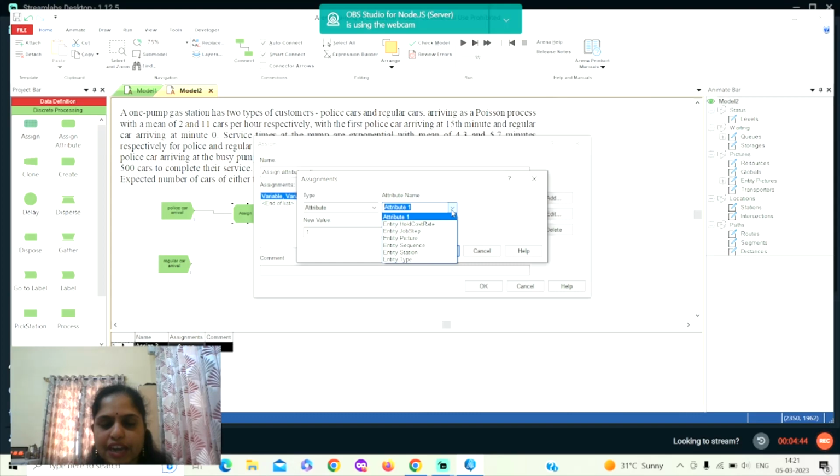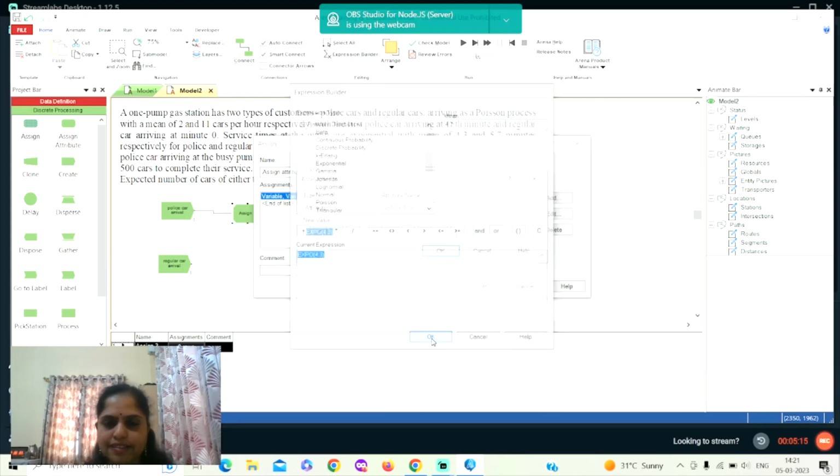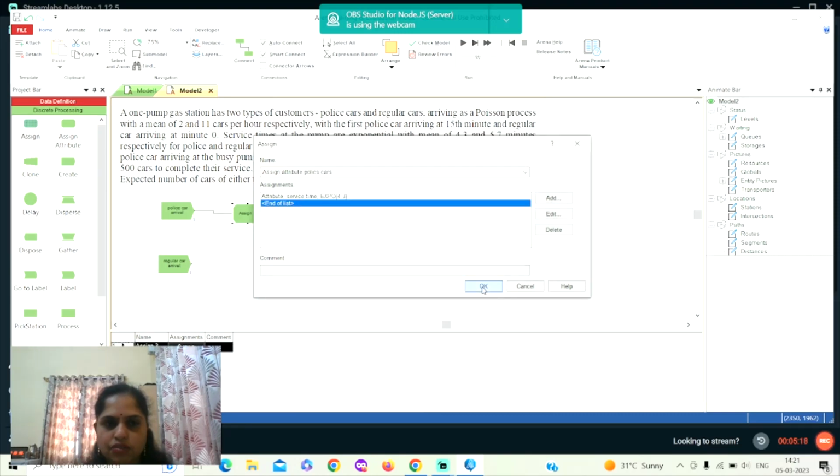The attribute name I'll give as service time, a user-defined attribute. For the value, the service time for the police car is exponential with mean 4.3 minutes. I'm assigning that value by right-clicking, build expression, go to random distribution, go to exponential. The mean value is 4.3. I'll say okay, okay, and this is okay.